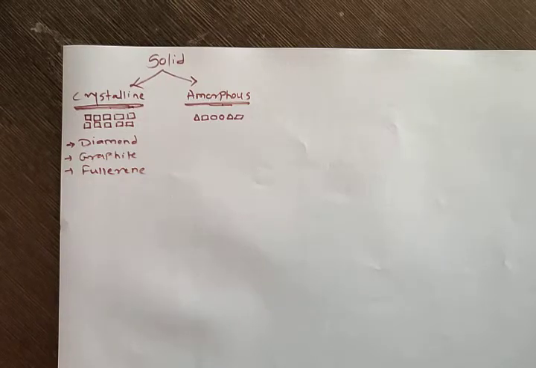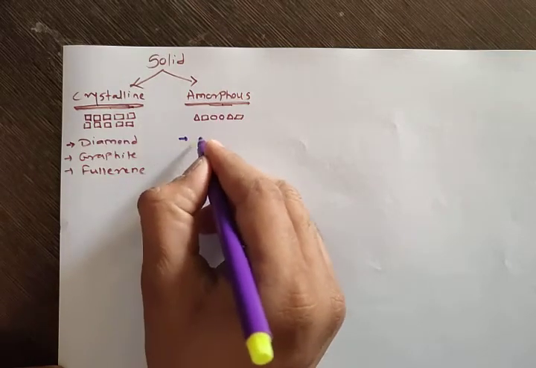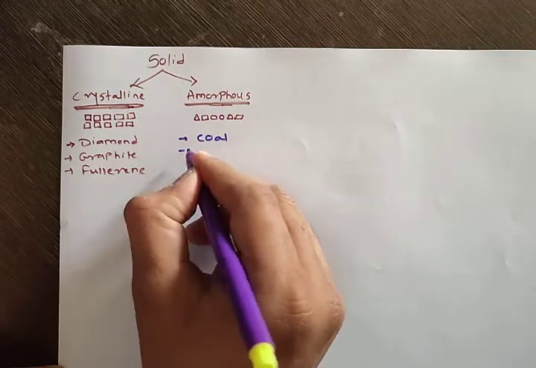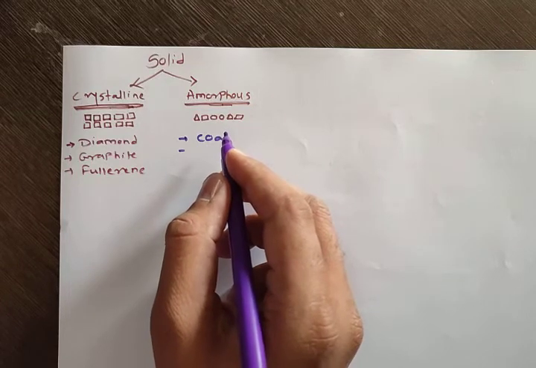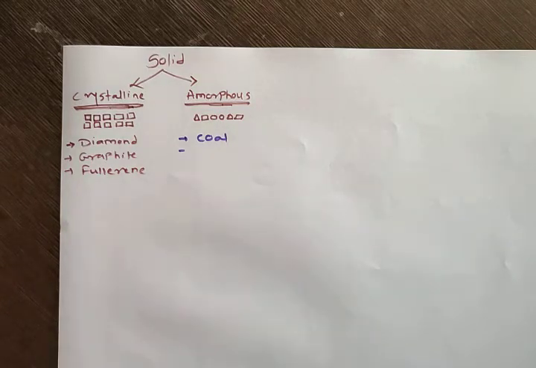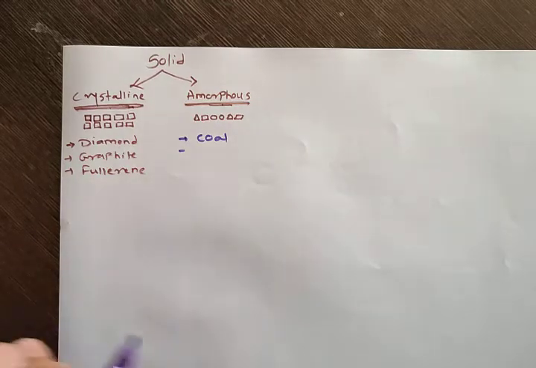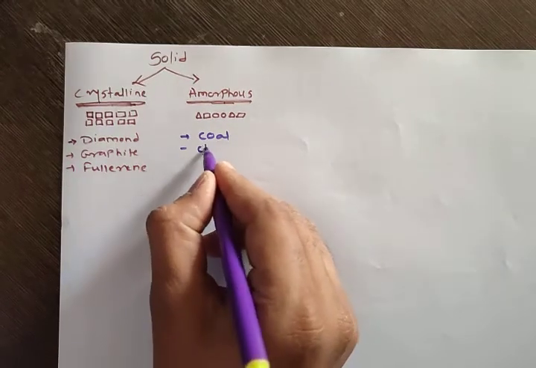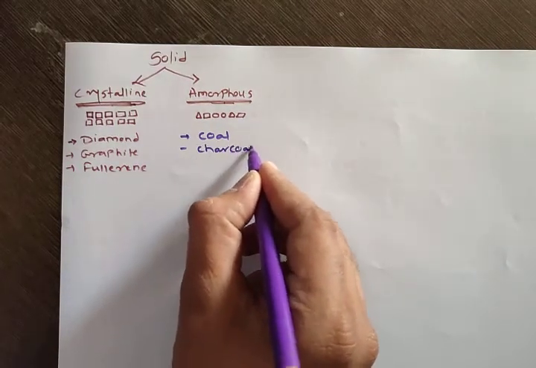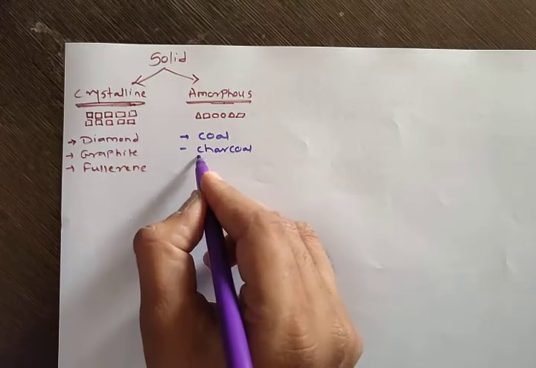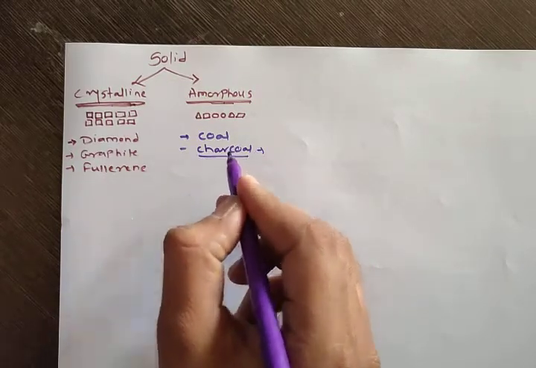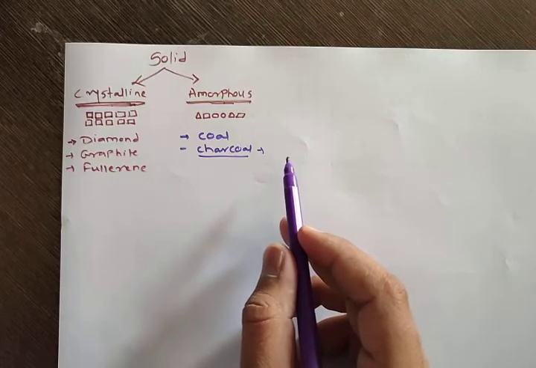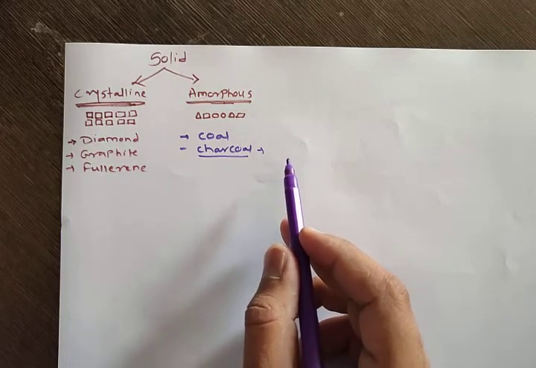And which are the amorphous forms of carbon? Like coal, then charcoal. Now there are various types of charcoal that we will study in the next topic: wood charcoal, sugar charcoal, there are various types of charcoal.